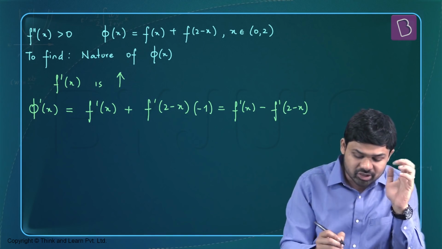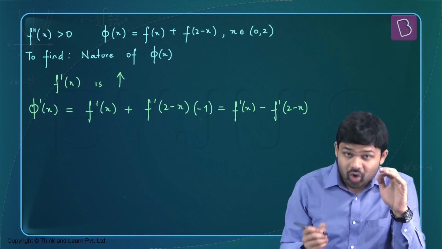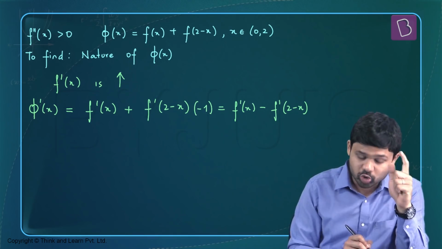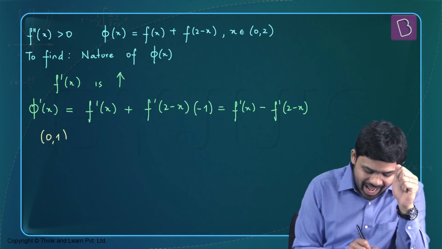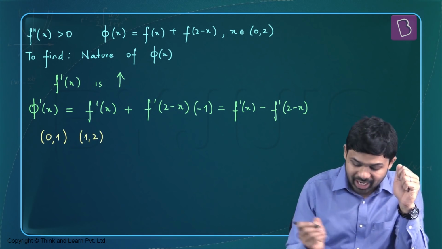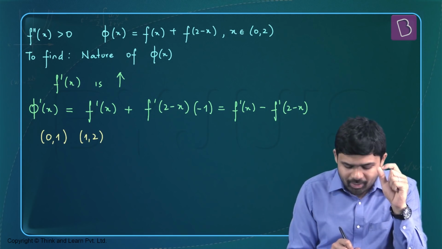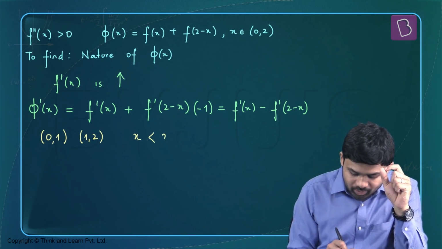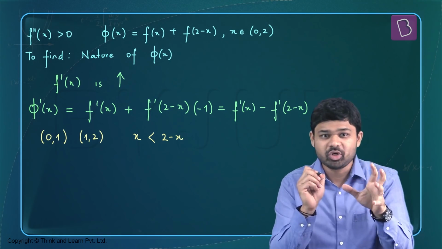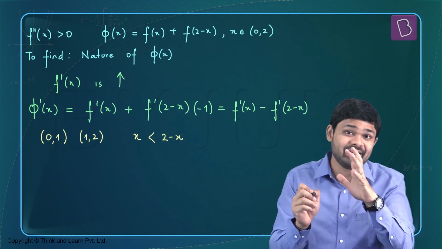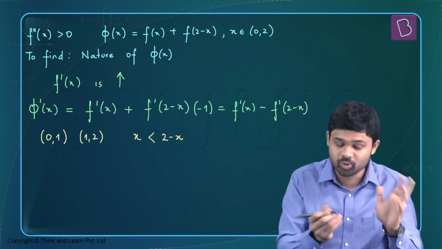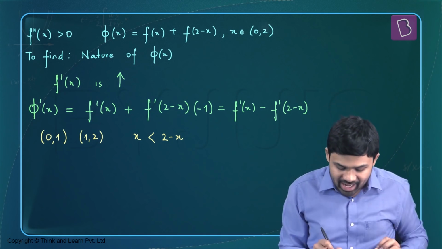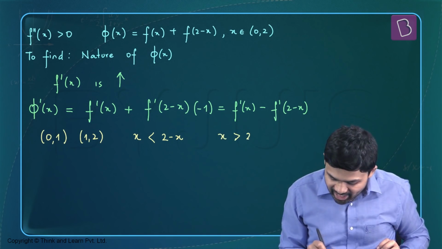Now the domain is 0 to 2. So let's divide this domain into two subdomains, 0, 1 and 1, 2. The reason I do that is because in 0, 1, x is going to be less than 2 minus x. Agreed? When you put x equal to 1, x is equal to 2 minus x. Less than 1, x is less than 2 minus x. More than 1, x is going to be greater than 2 minus x.